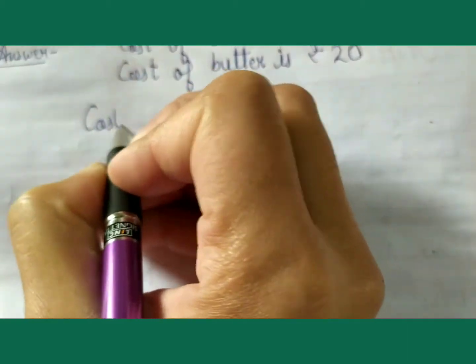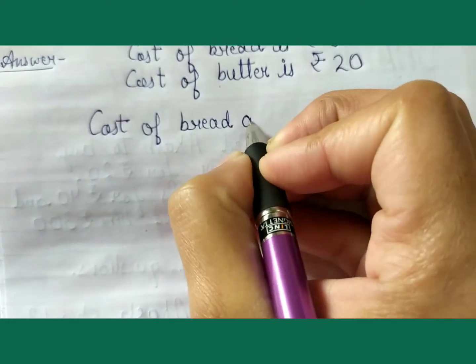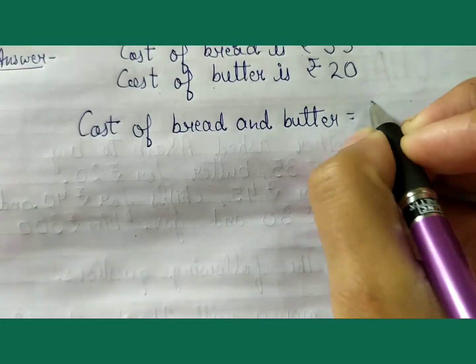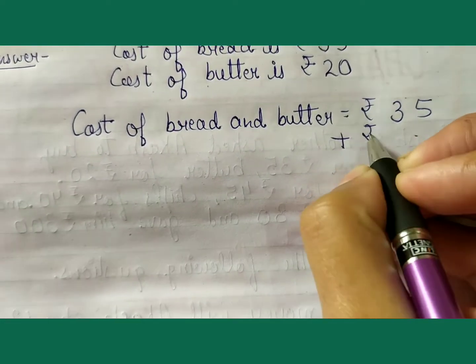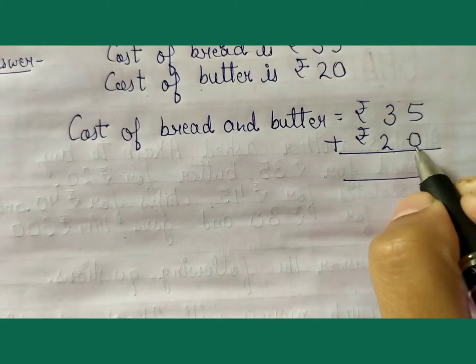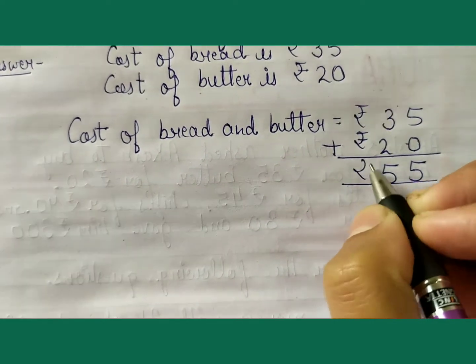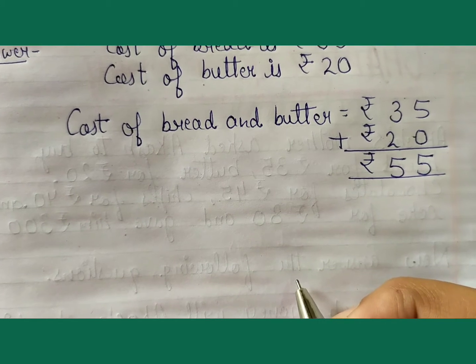Find out the cost of bread and butter: rupees 35, add rupees 20. 5 plus 0, 5. 3 plus 2, 5. Your answer is 55. Cost of bread and butter is rupees 55.